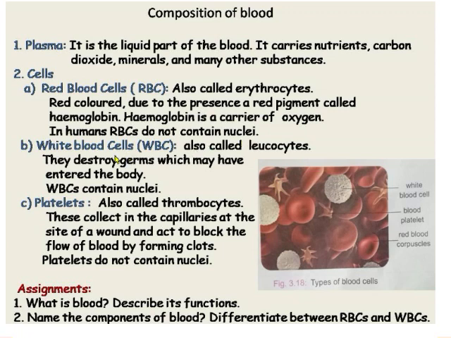The other cell is white blood cells, WBC. They are also called leukocytes. What is their function? They destroy germs which may have entered the body. WBCs contain nuclei. As you can see in the picture, these are white blood cells, WBC. These are red blood cells, and this structure without any shape, they are blood platelets. Blood platelets, they are also called thrombocytes.